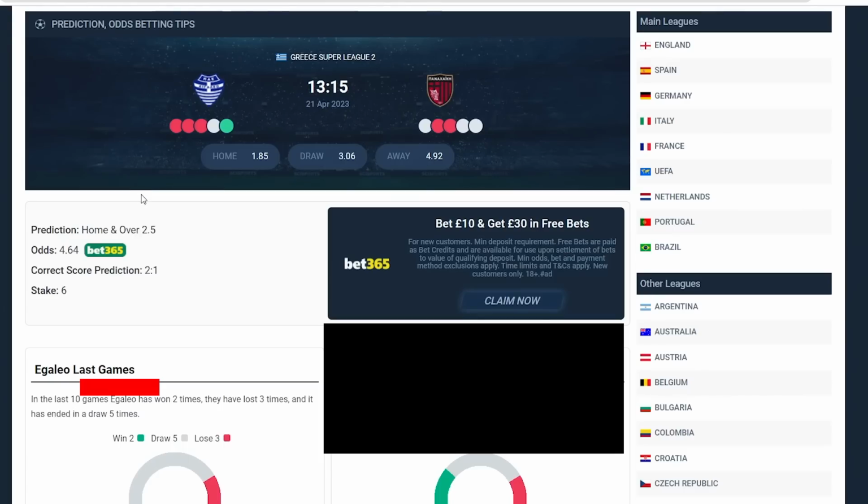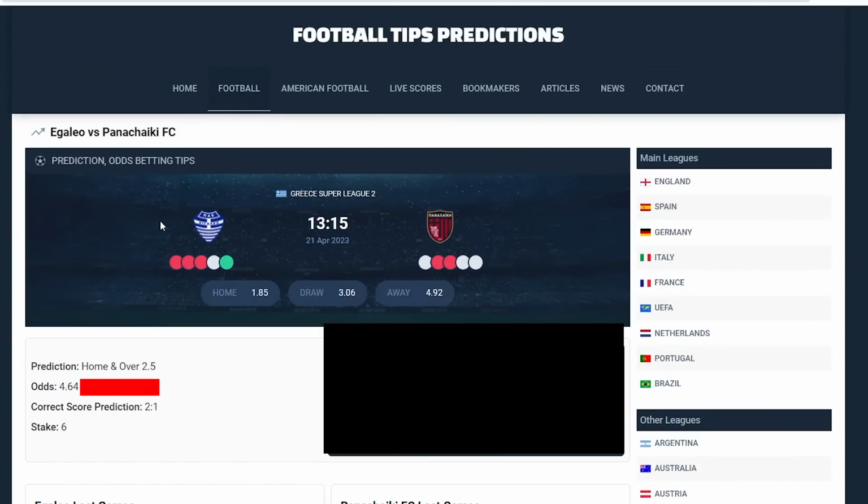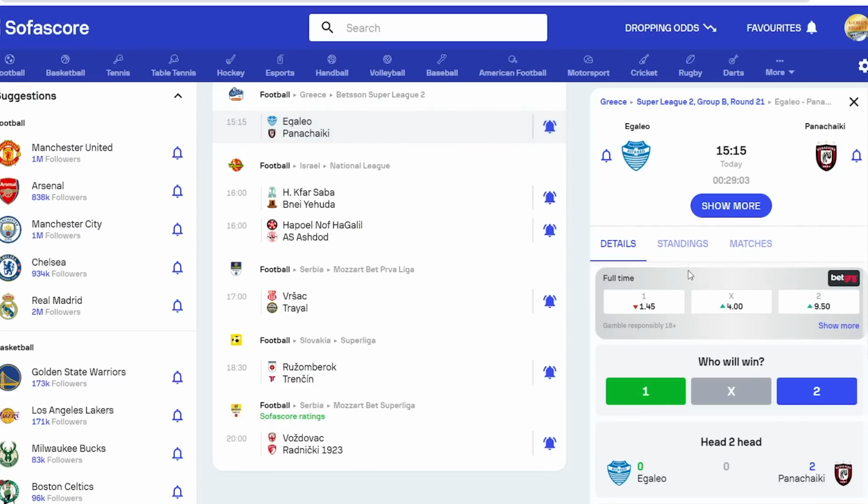So the next step is simple. In the next step, we are going to be looking for games that have certain scores or games that occur in a given manner. I'll use this as an example, a game from Greece. The game that we are having here is Egaleo vs Panachaiki. The correct score prediction was 2-1. The stake was given as 6. And if I go to the SofaScore app, let me just have it on Egaleo vs Panachaiki on the SofaScore app.